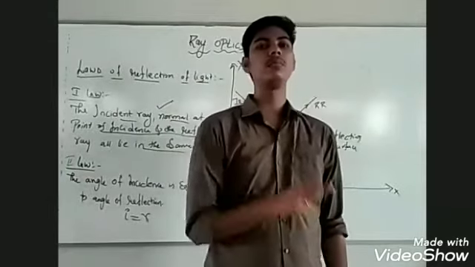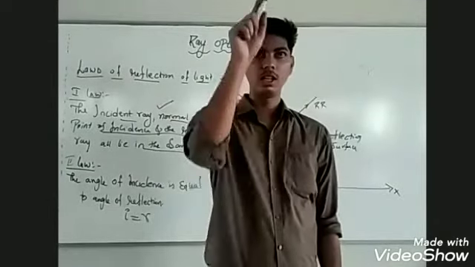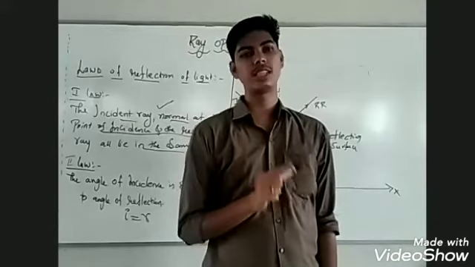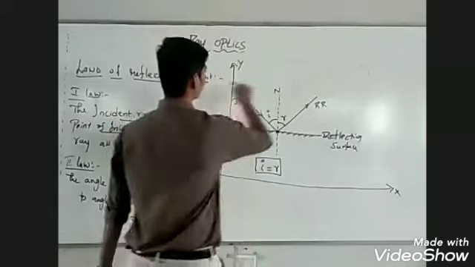All three must lie in the same plane. Incident ray, normal at the point of incidence and reflected ray. All three will lie in the same plane. ಮೂರು ಯಾವಾಗಲೂ ಒಂದೇ ಪ್ಲೇನ್ ಆಗಿ ಇರ್ತವೆ.